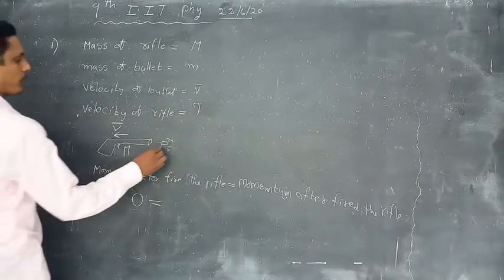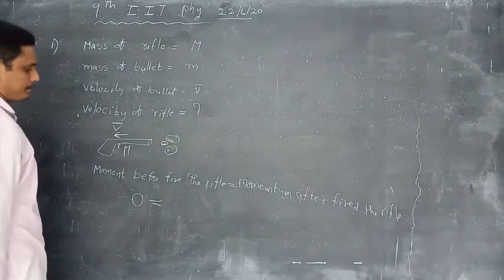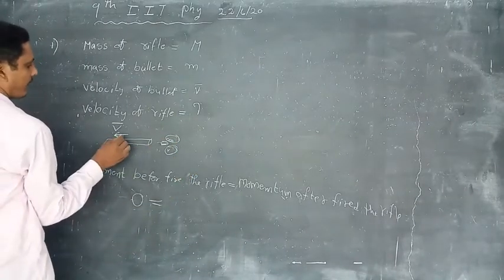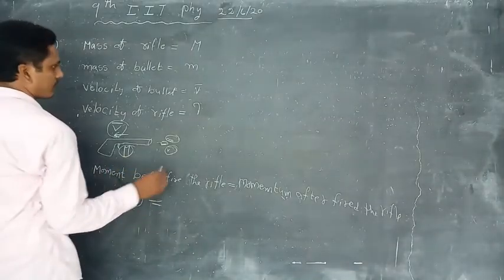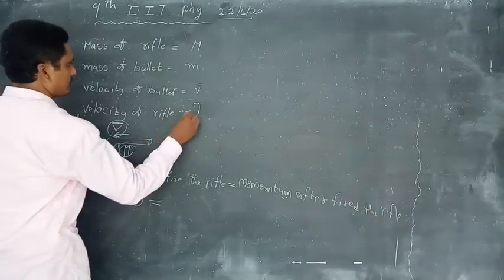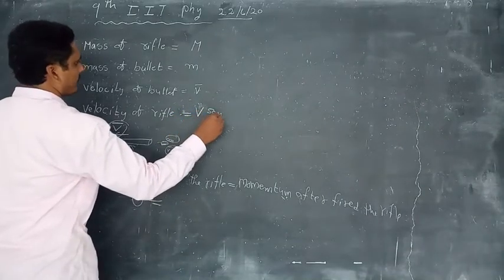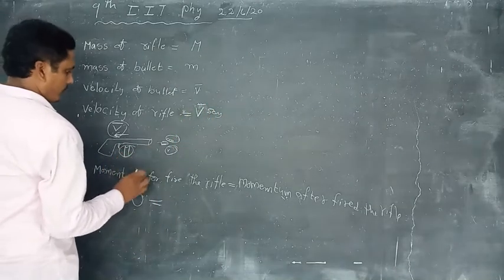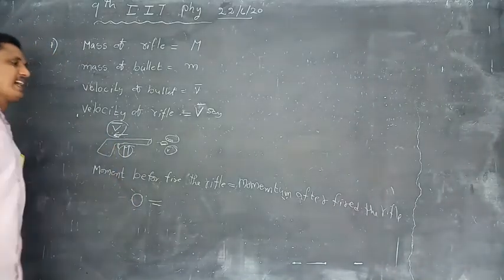After firing the rifle, the velocity of the bullet is small v bar with mass small m, and the recoil velocity is capital V bar with mass capital M. Before firing the gun, the momentum is zero because the gun is at rest.